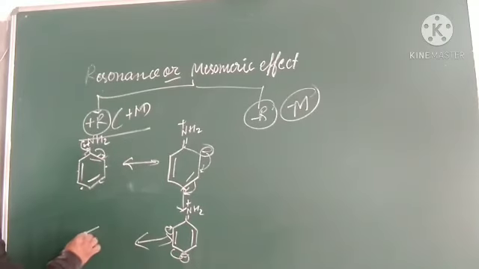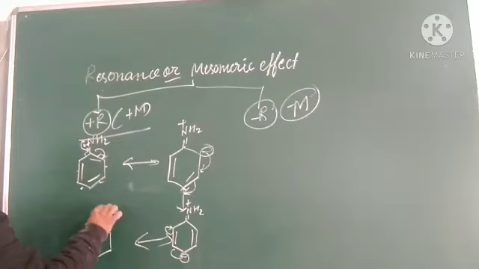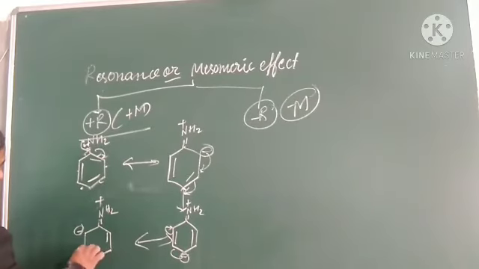So we proceed with N2 plus, NH2 plus, and in the next step the structure shifts this, and this shifts there.